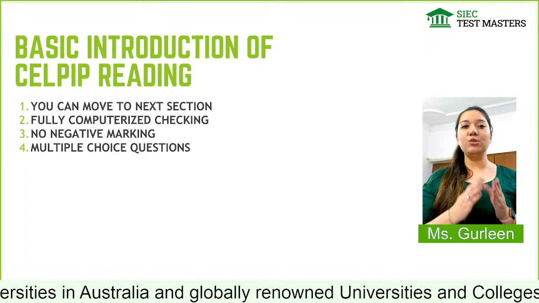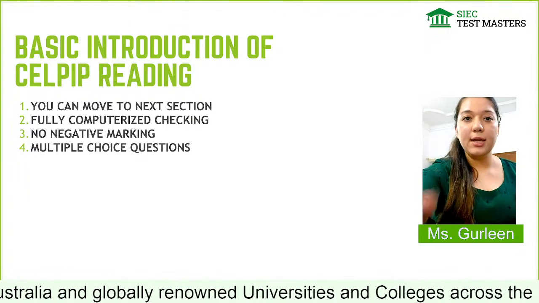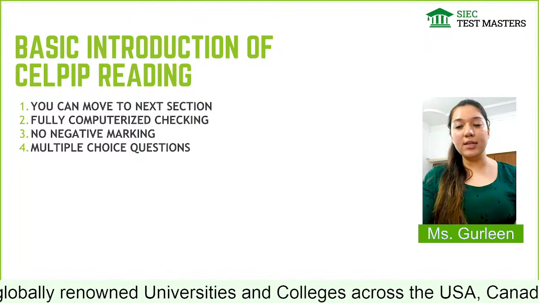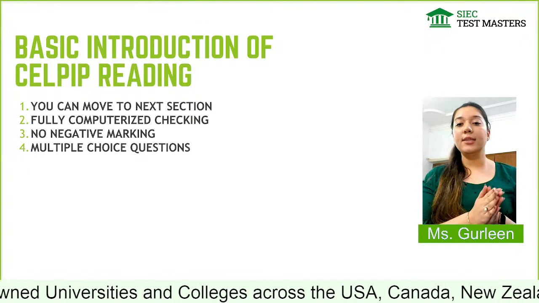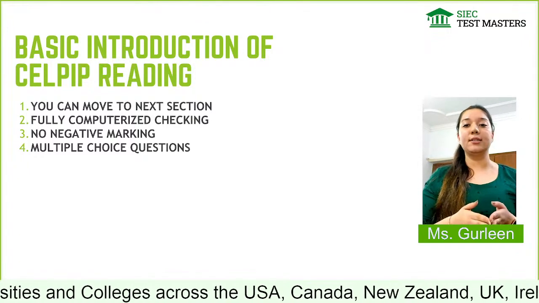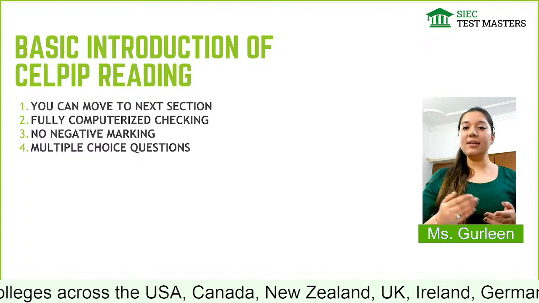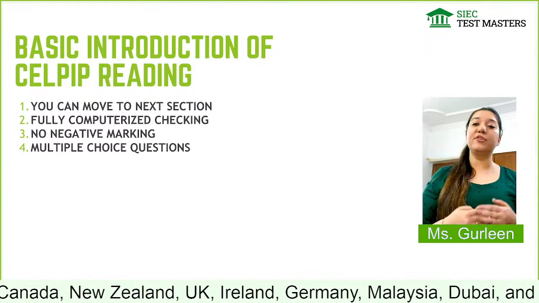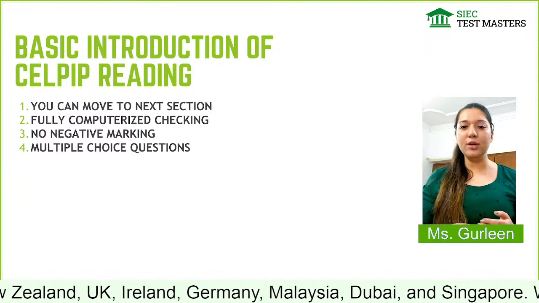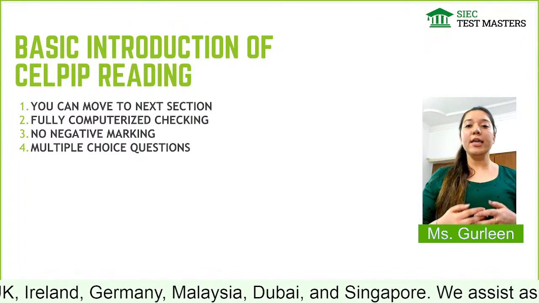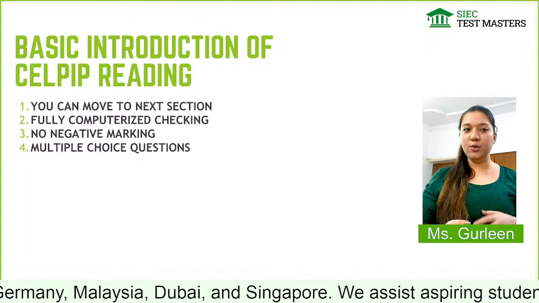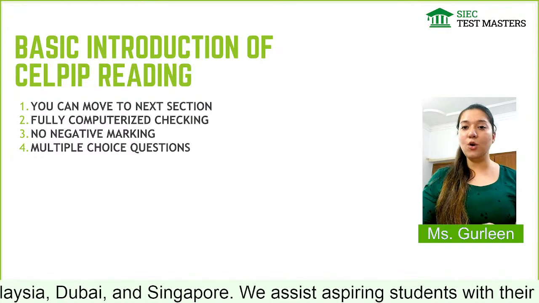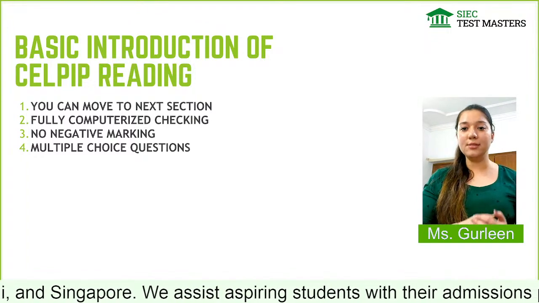But if I talk about CELPIP, in this you are going to get questions based on real life scenarios of Canada, whether it is a scenario of a college, or a scenario of an office, whatever is going on, or it might be a scenario in which you are talking to your friend, giving some advice to your friend, or you want some advice or some information.